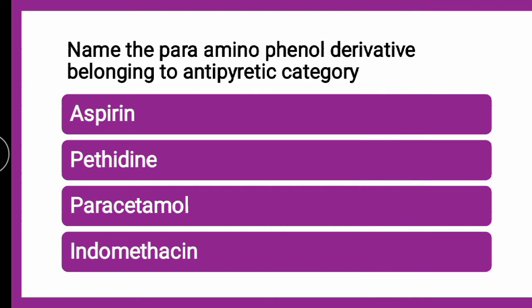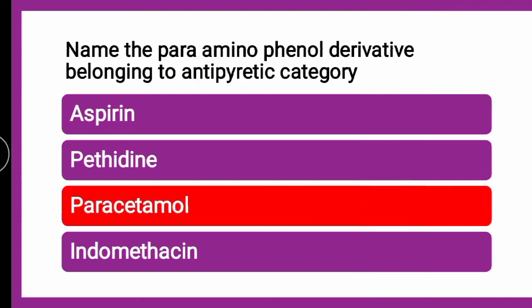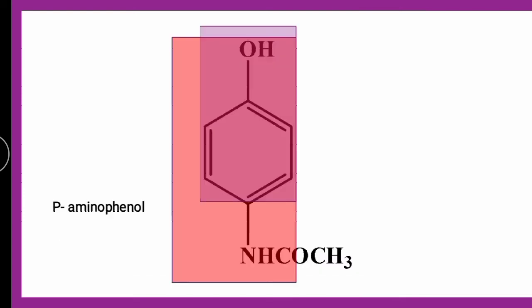The correct answer is paracetamol again. If you visualize the structure, it is not only a para-aminophenol derivative but also an acetanilide derivative. Only the way of looking at it is different.